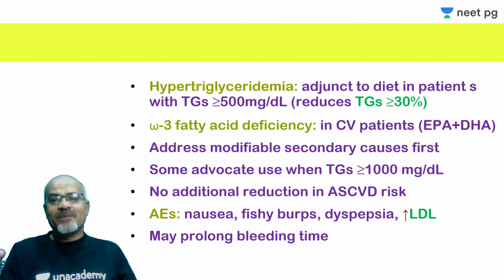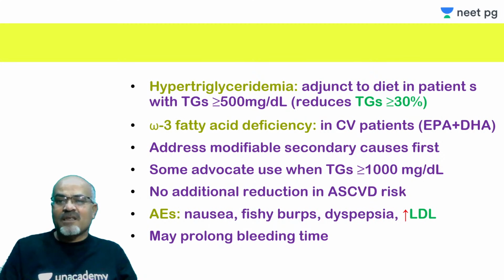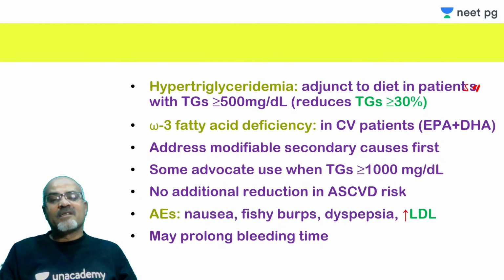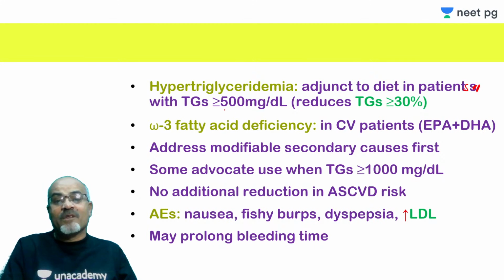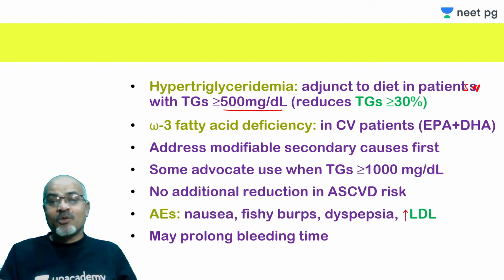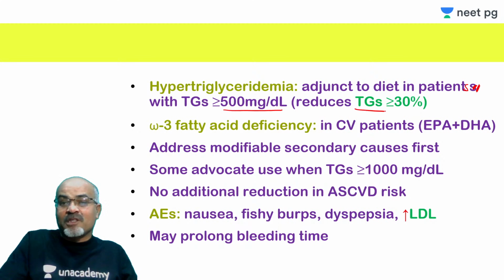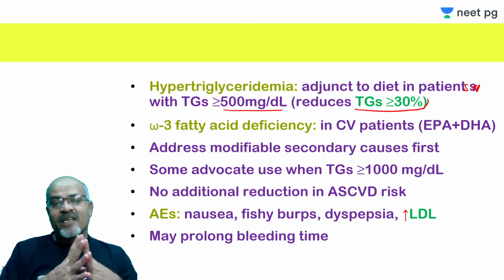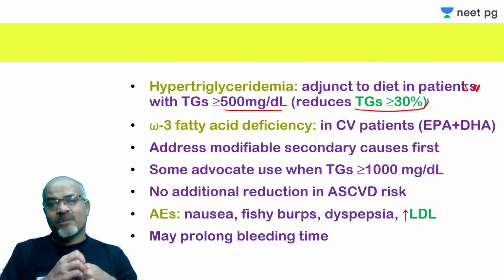So in hypertriglyceridemia, this is used as an adjunct to diet in patients with triglycerides more than 500. It should be this baseline. This is the threshold, the cutoff value, and it can reduce triglyceride by up to 30%, and they are usually used in combination, EPA and DHA as ethyl esters, which can reduce triglyceride by up to 30%.